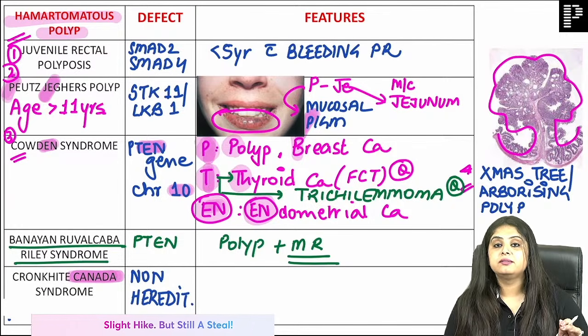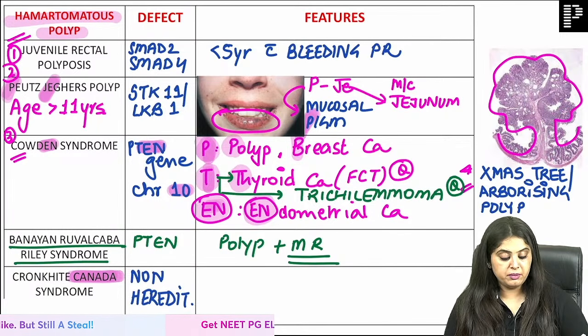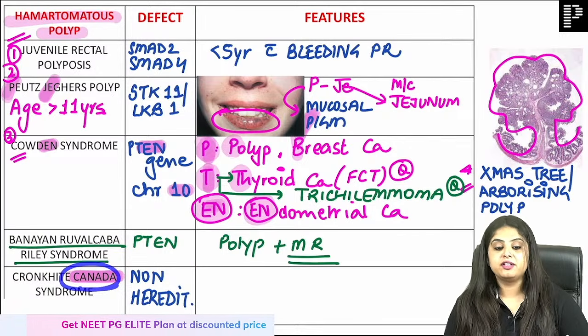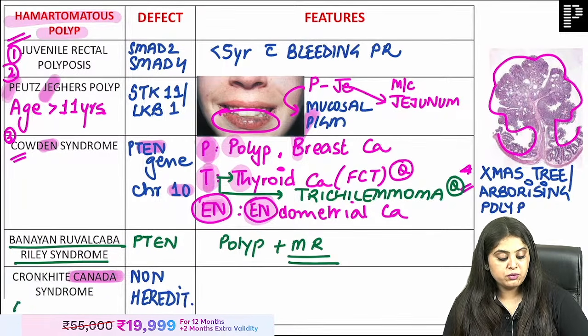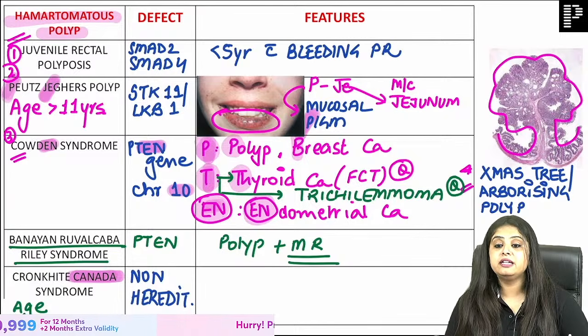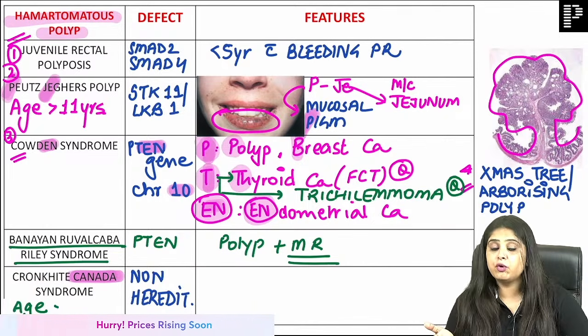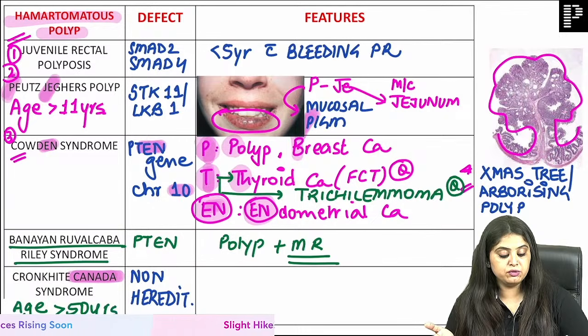Going to Canada, PR, your resident, your permanent residence, parents have not given. Basically, you will have to earn it yourself. This is non-hereditary, and if you have to earn it yourself, it means first you give Indian exams, then you give Canadian MLE, then you give whatnot. You will be above age of 50 by the time you settle over there.